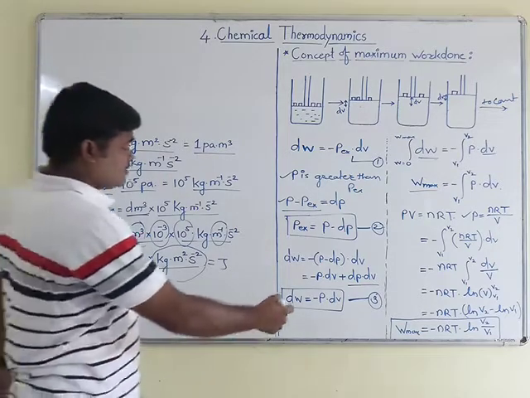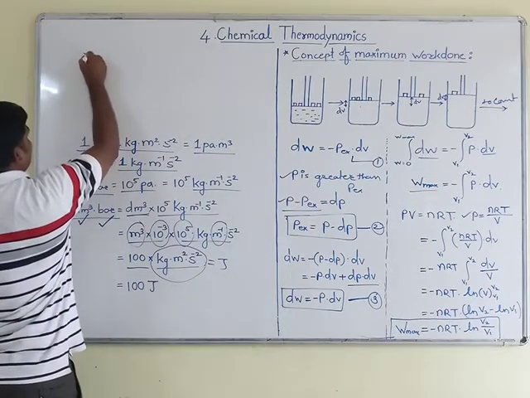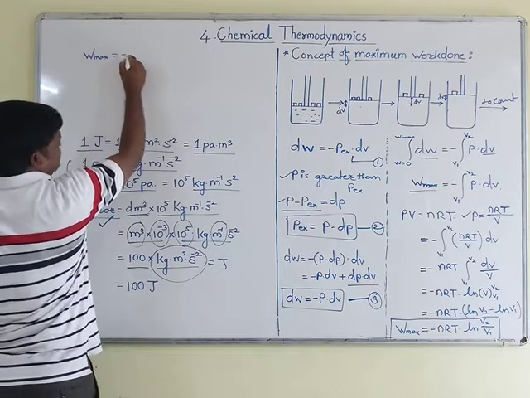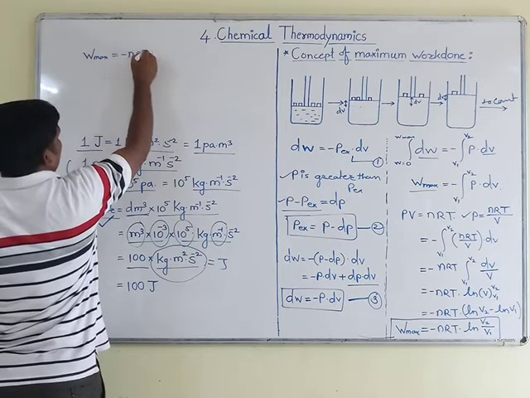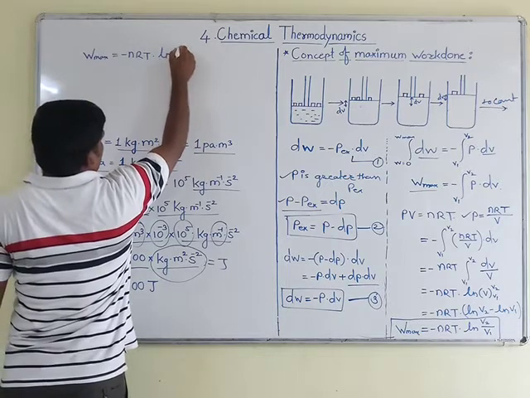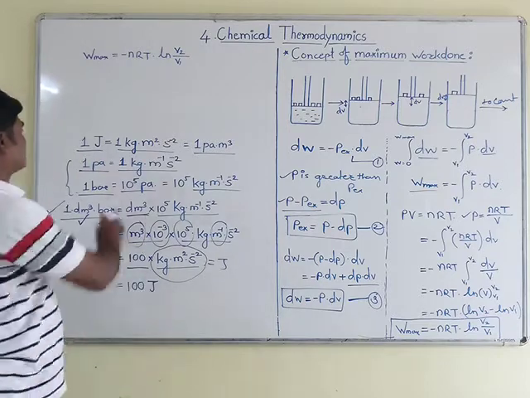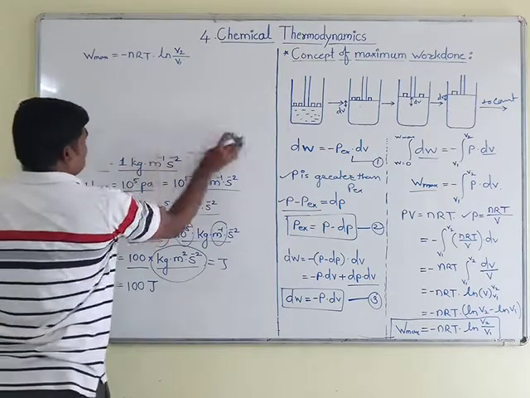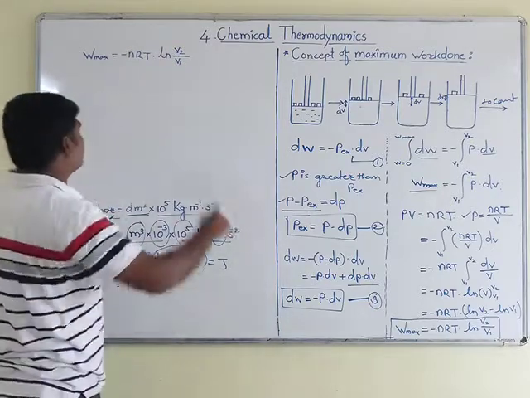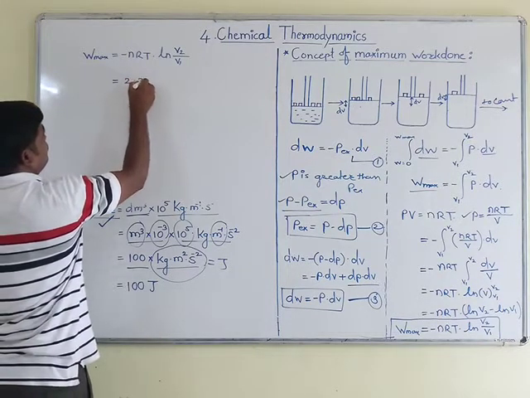Here, after this equation, we will continue. The equation which we have got is W max is equal to minus nRT into natural log V2 upon V1. So to convert this natural log into log to the base 10, one term is introduced here, and the quantity required for that conversion is 2.303.